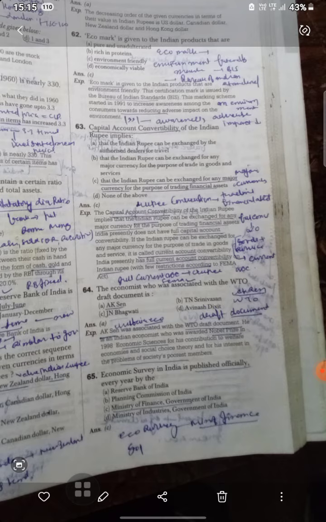If the Indian rupee can be exchanged for any major currency for the purpose of trade in goods and services, it is called current account convertibility. India has presently fulfilled current account convertibility of the Indian rupee with FEMA.